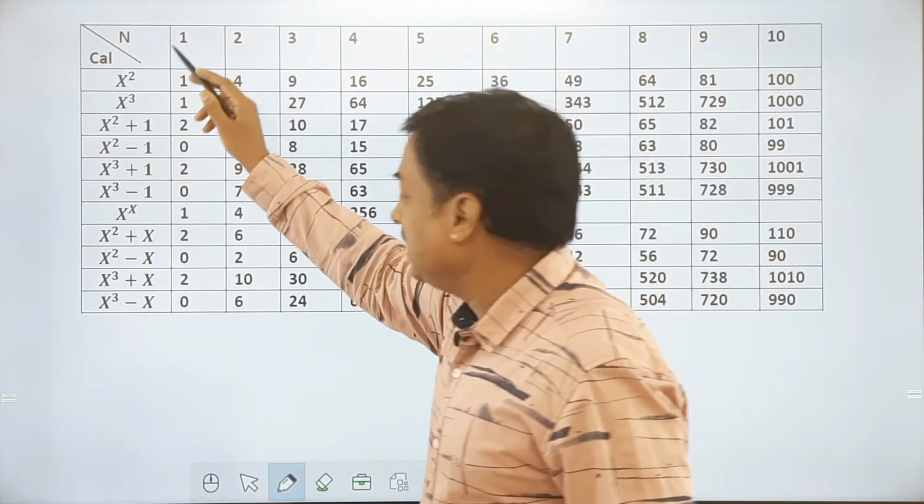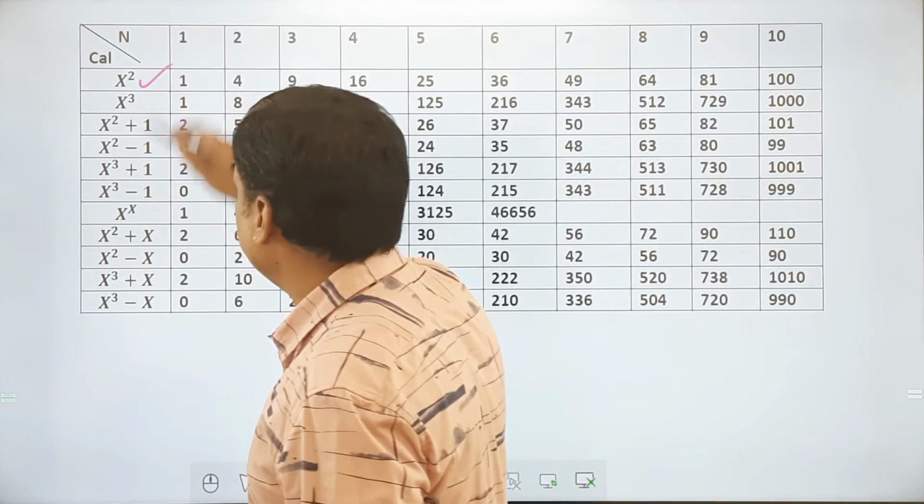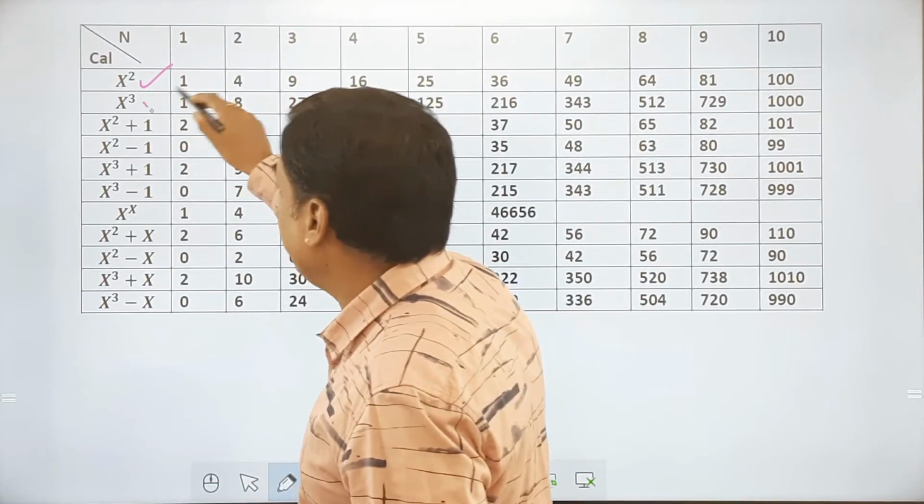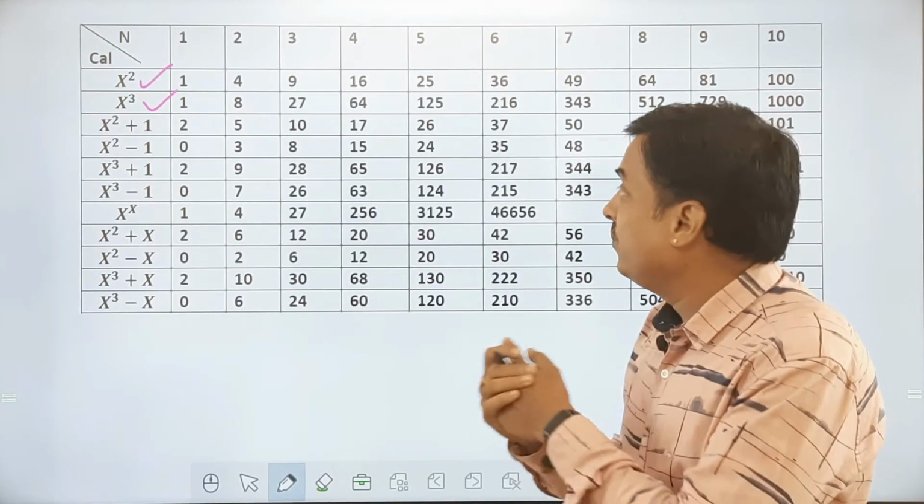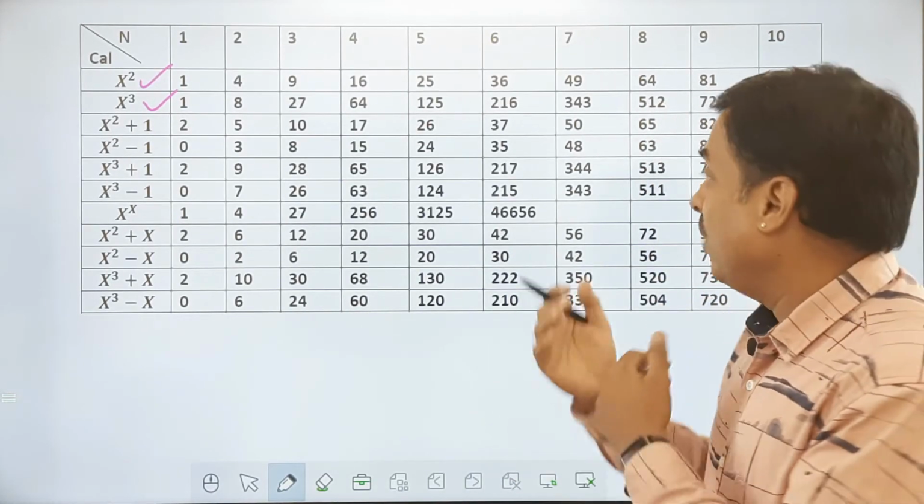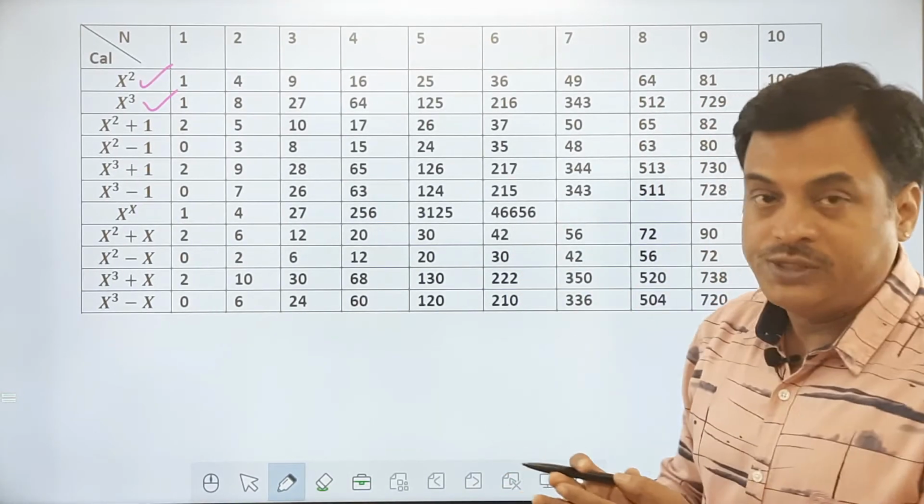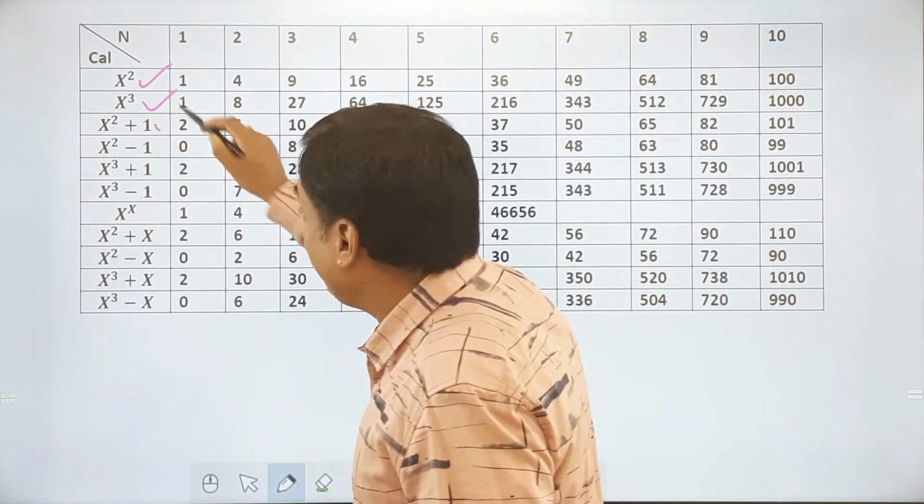So x square is nothing but perfect squares here in this case. The next one is x cubes, perfect cubes. 1 cube, 2 cube is 8, 3 cube is 27, 4 cube is 64, 5 cube is 125 and so on, like that cubes. Then perfect square plus 1.